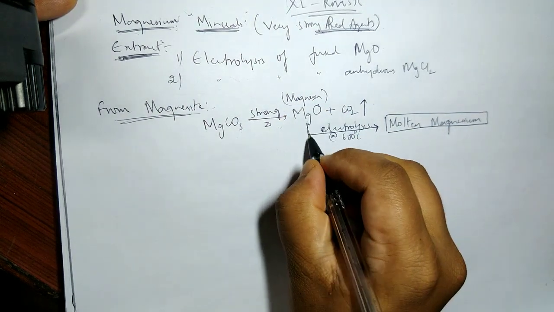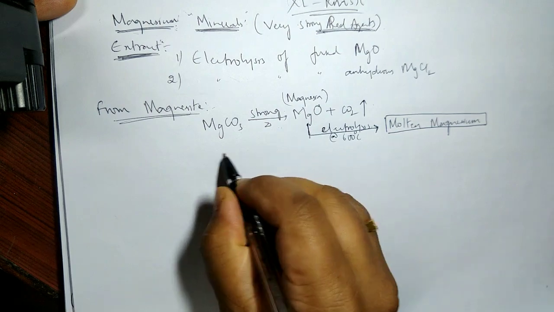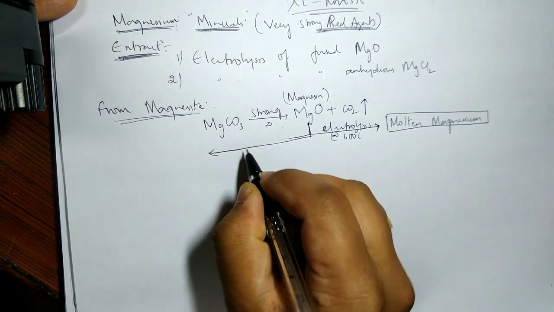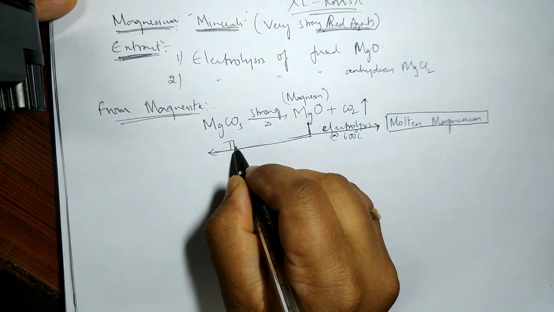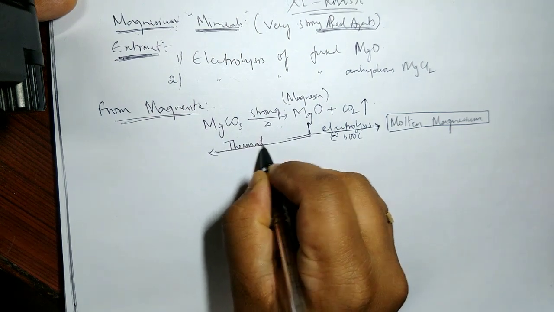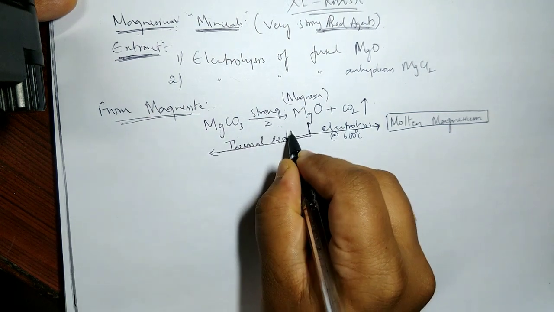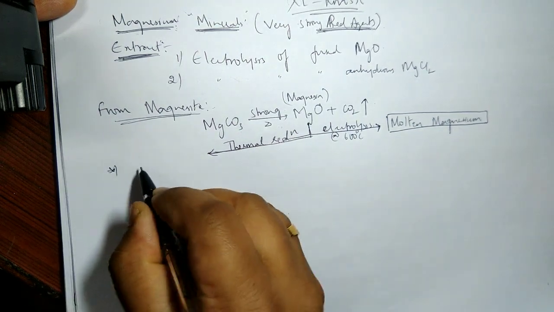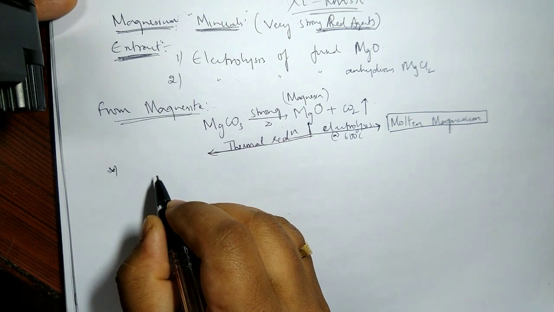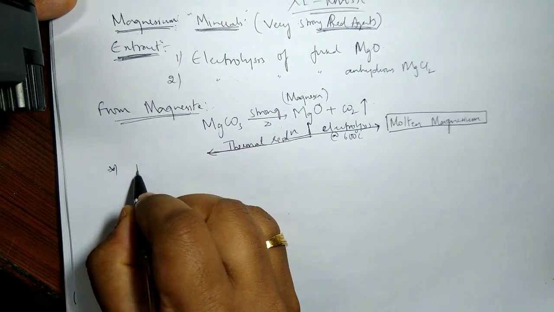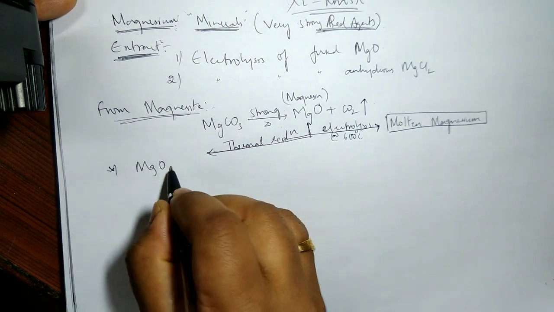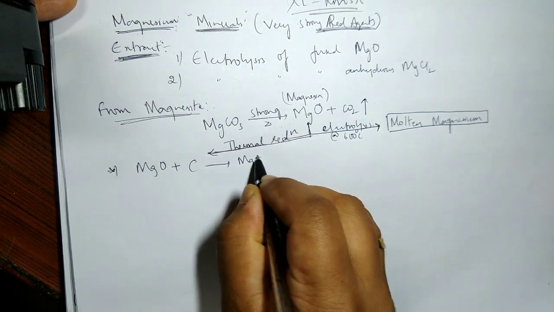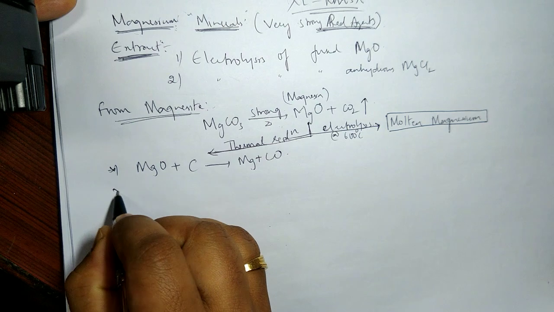Instead of electrolysis, there is also another method, that is thermal reduction. Magnesium oxide treated with carbon forms magnesium plus carbon monoxide.